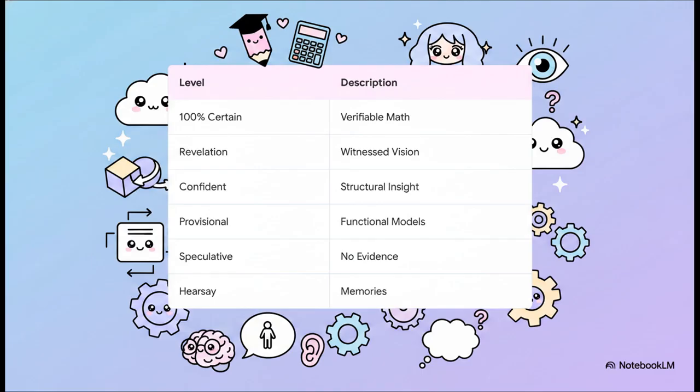At the top, you've got 100% certain. That's your base agnostic math you can prove on a napkin. Then there's revelation, stuff he claims to have witnessed but openly admits he might have completely misunderstood. And it goes all the way down to hearsay, which includes his very own memories. He scrutinizes his own visions with the exact same rigor he expects from us.